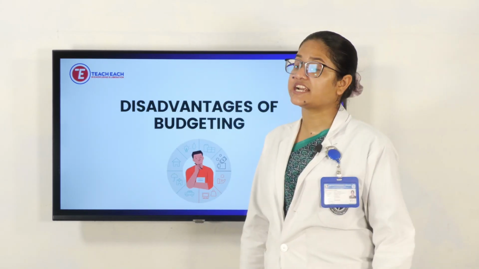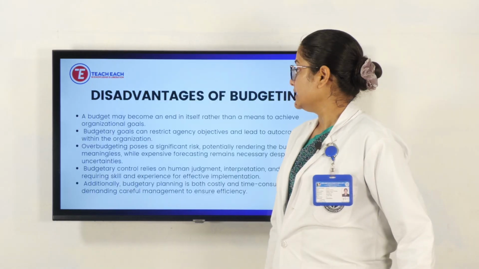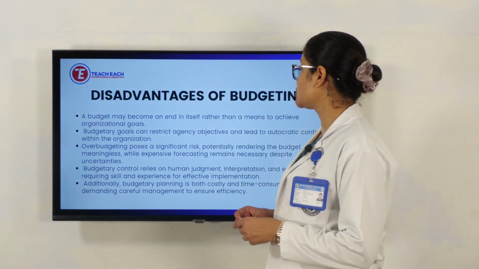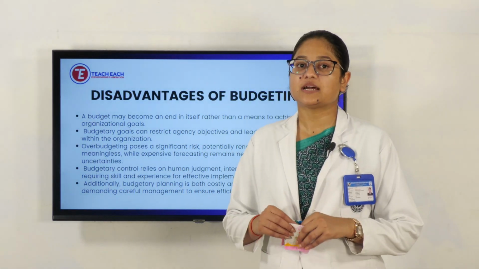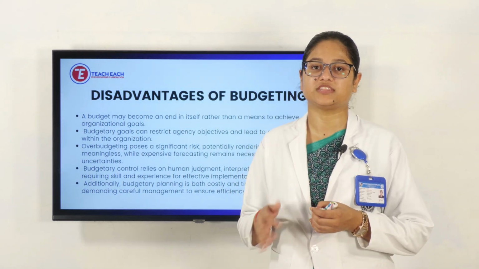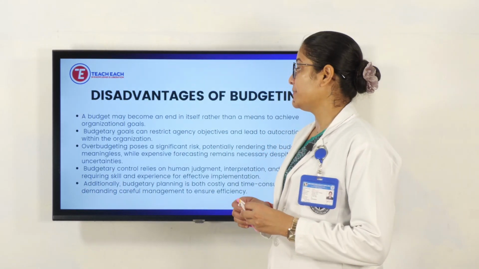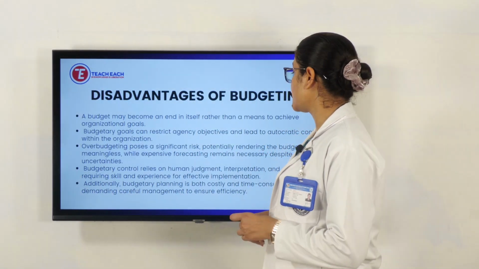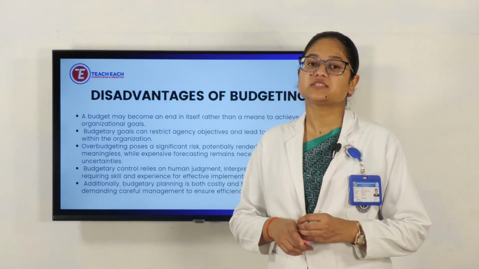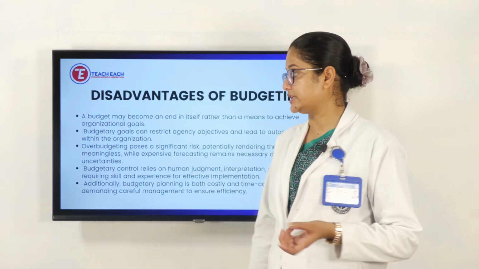Next are the disadvantages of budgeting. A budget may become an end in itself rather than a means to achieve the organizational goal. Sometimes we plan everything and have the budget, but we won't follow it, so it becomes only paperwork. Budgetary goals can restrict agency objectives and lead to autocratic control within the organization, meaning only the higher authorities have the right to give authority.